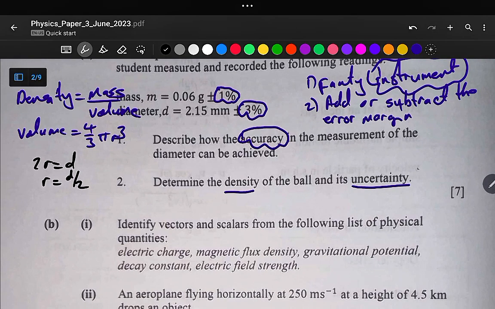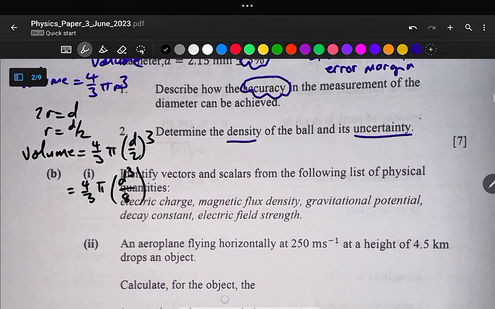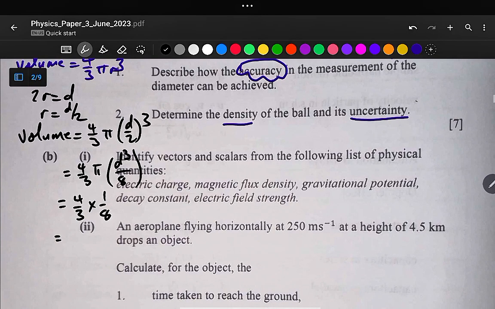So you can substitute d over 2 for r to say volume is equal to 4 over 3 pi (d over 2) cubed. So it is now 4 over 3 pi d cubed over 2 cubed, and 2 cubed is equal to 8. This gives us 4 over 3 multiplied by 1 over 8. If we multiply 4 over 3 by 1 over 8, 4 into 4 is 1, 4 into 8 is 2.